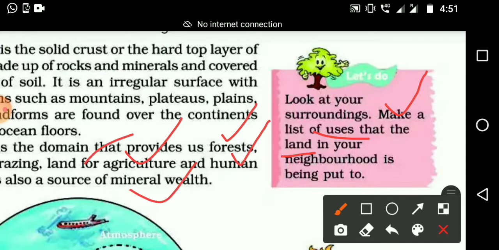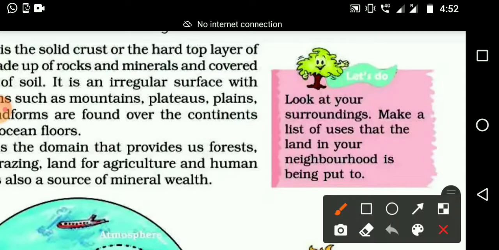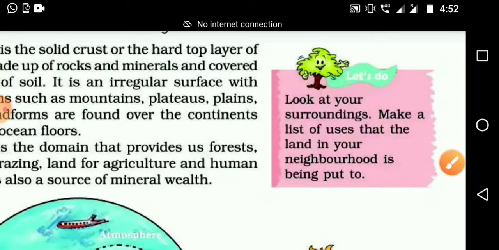For different things we are getting from land, we have seen that one. So you want to make a list of the uses. This is your homework today, or the day's task. After attending this video, today before 6 o'clock you want to upload your list.